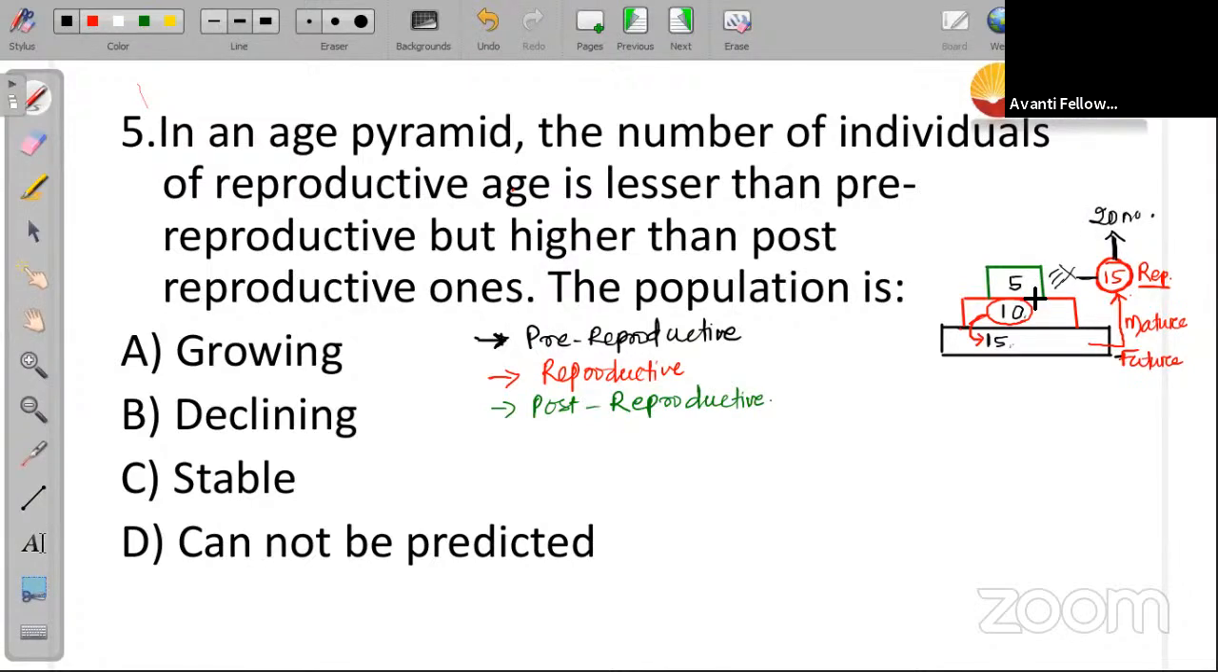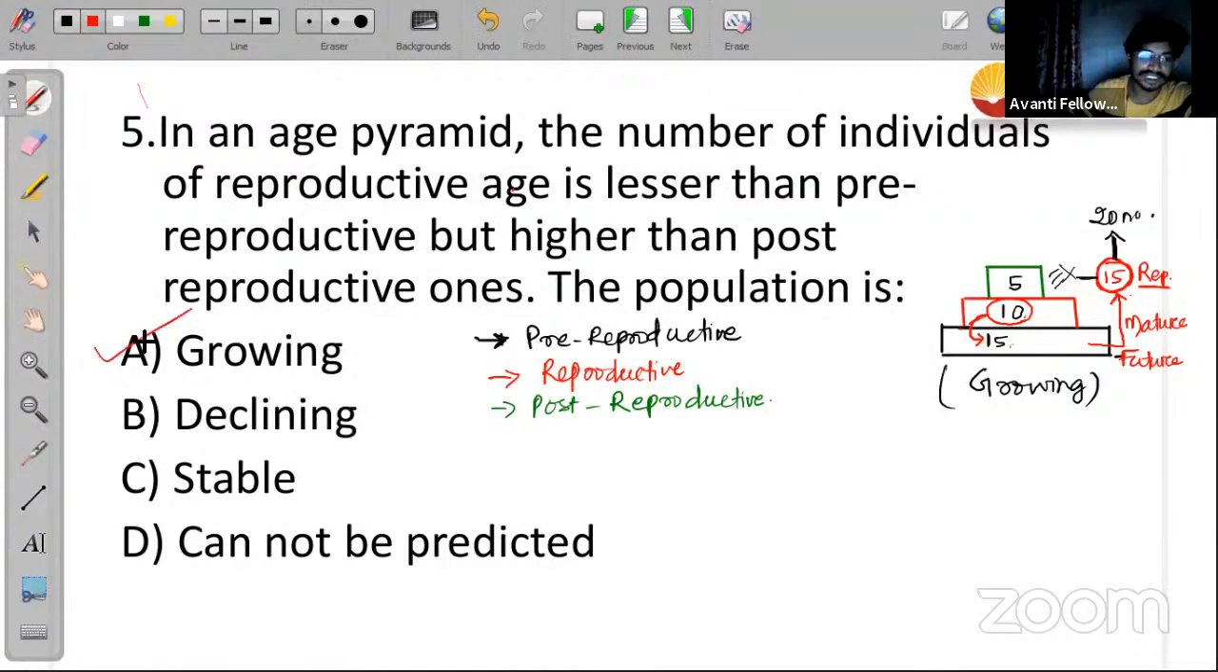It means in near future the population is going to increase, right? So this kind of pyramid indicates that the population is going to grow in near future. This is the growing type, right? Option A will be the correct answer to this particular question, right? Let us talk about declining and stable type now. Very simple, very simple.